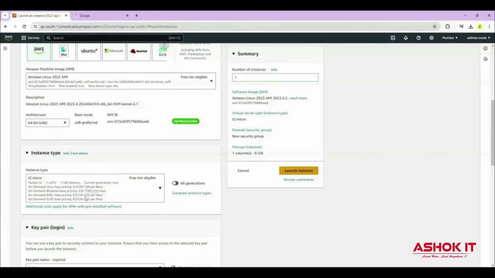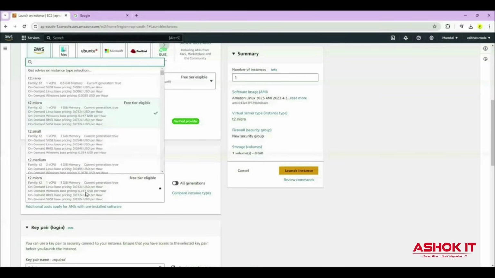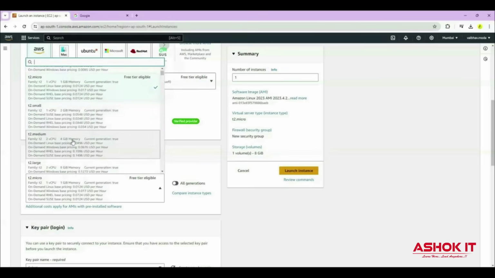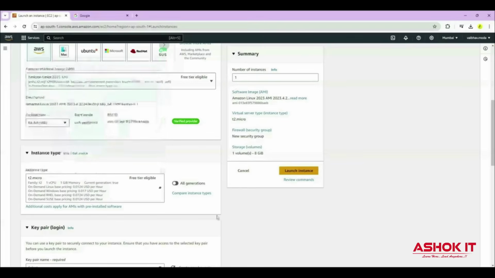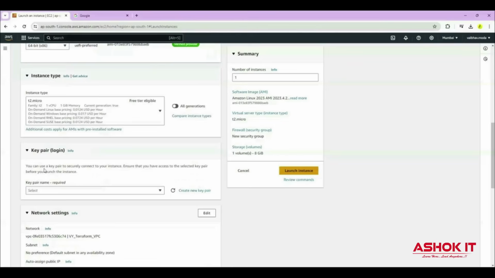If you want a high configuration system, then you can select other instance types, but charges are applicable. Suppose you go for a T2 medium instance, 4 GB RAM will be available, but a per hour bill will be generated. For practice purposes, I'm going to use T2 Micro, which is free tier eligible, nothing but it's free of cost. Then coming to key pair, this is used to connect with our machine securely.